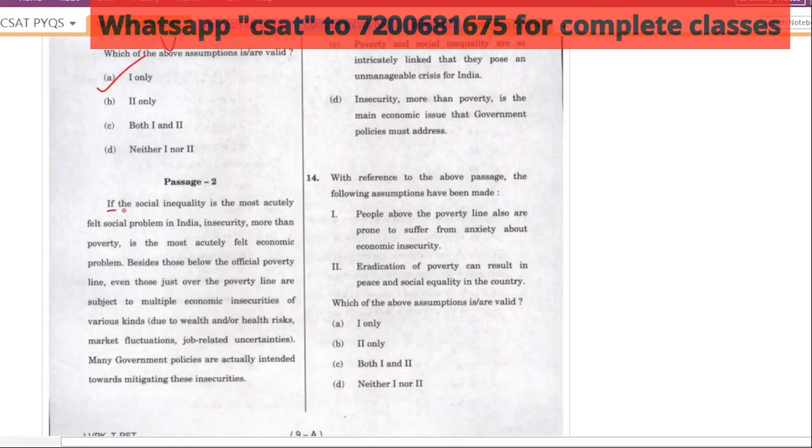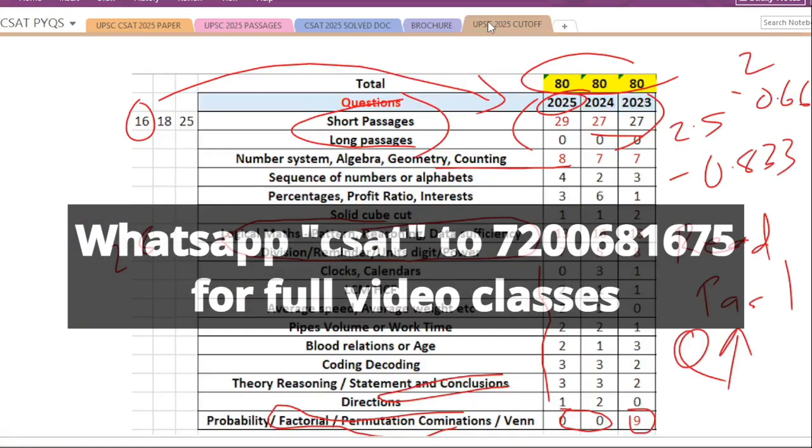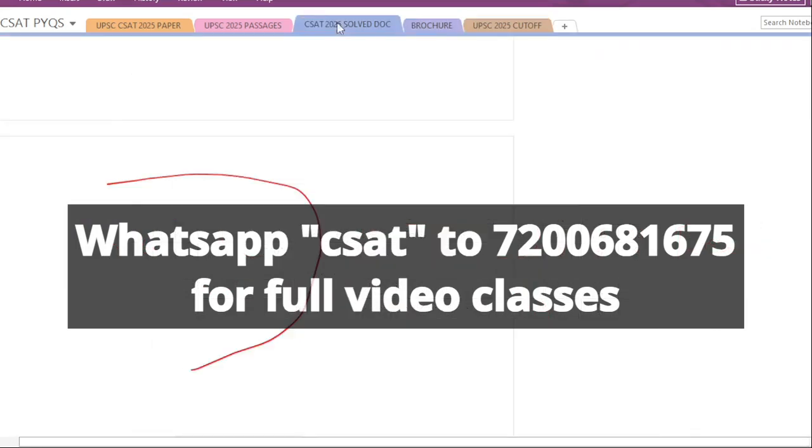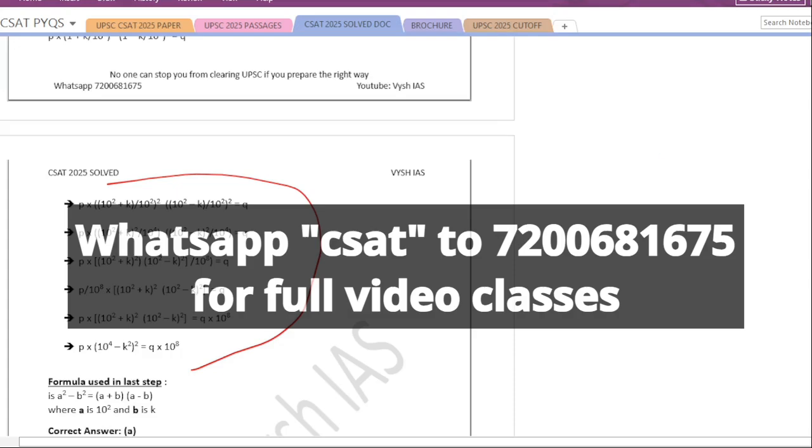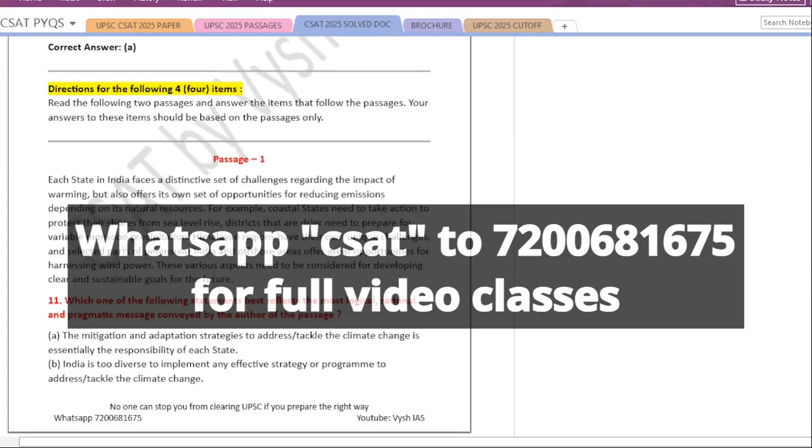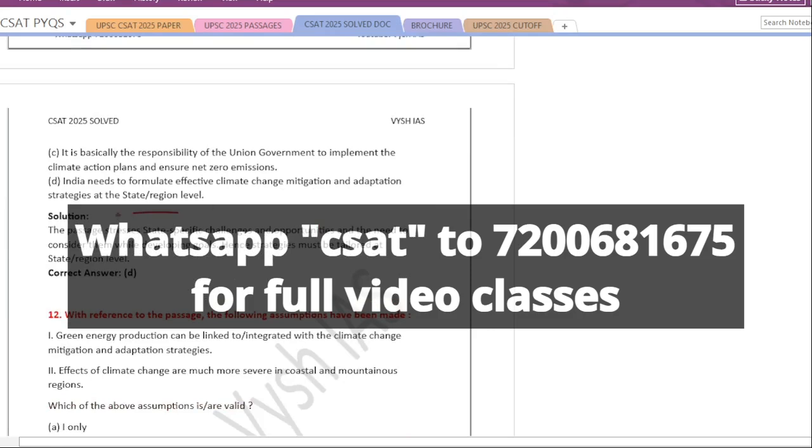Okay, next one, if you see social inequality. If the social inequality is the most acutely felt social problem in India, insecurity more than poverty is the most acutely felt economic problem. Okay, so they're telling the most important social problem is social inequality, and the most important economic problem. Again, 29 questions passages we have done, 16 passages, and we have completed 2025 paper. Okay, 2025, the complete thing we have solved, and this again in PDF format. Okay, see passage here, question here, option here, and what is the reason for the same thing which I explained to you. This is available.